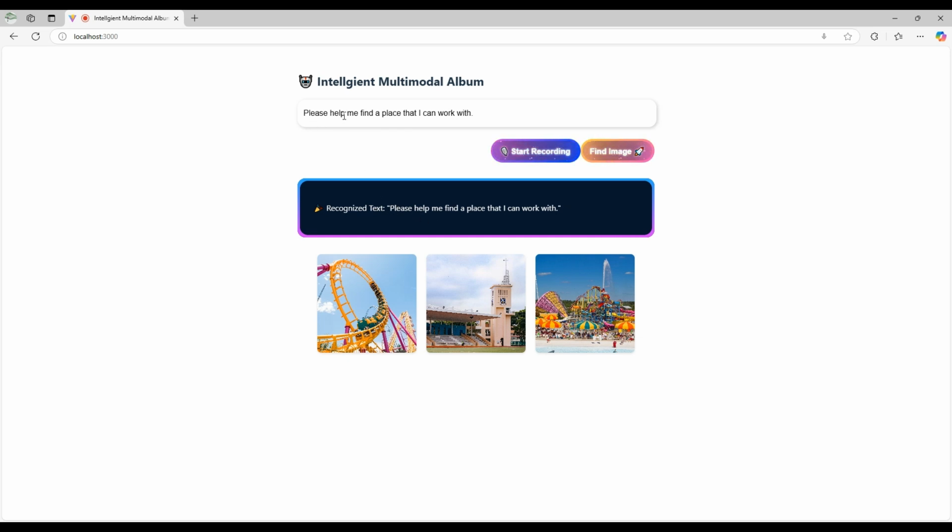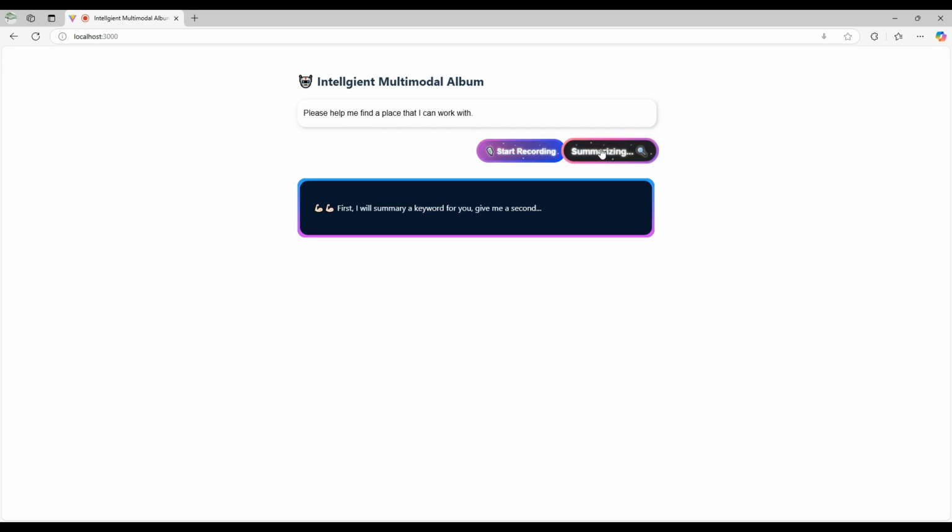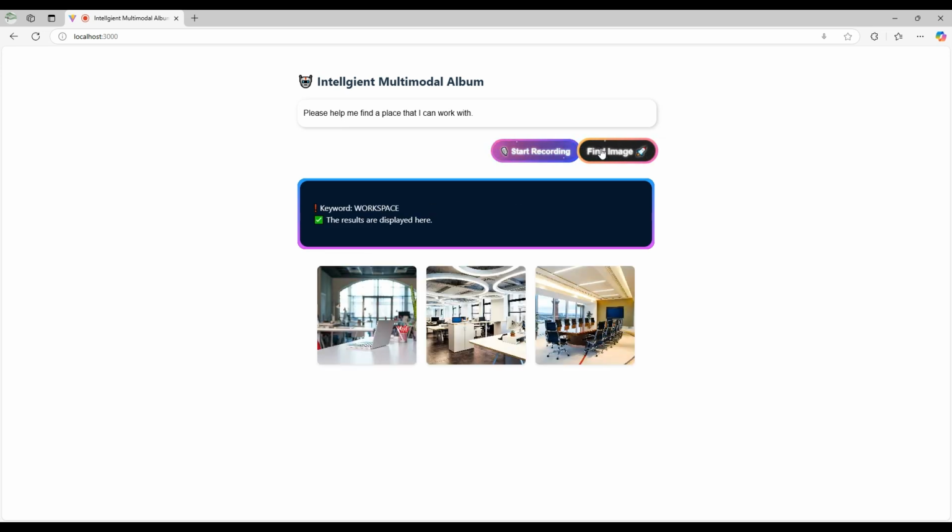And as you can see, this text is automatically filled in, and it says: help me find a place that I can work with. And by clicking this Find Image, it will also help me find the most relevant keyword. As you can see, the LLM successfully extracted the keyword workspace, and the results are also displayed here. This shows that all of the images here are relevant to the office, and this office is very relevant to what I want to find, a place that I can work with.